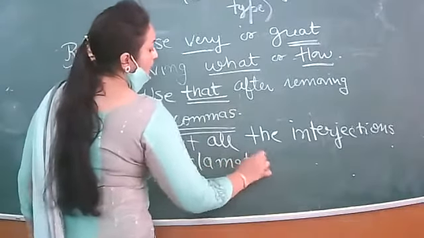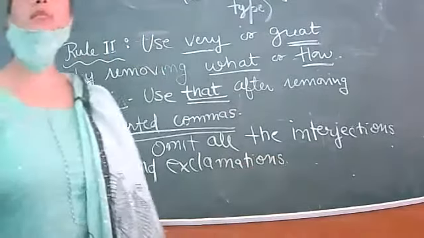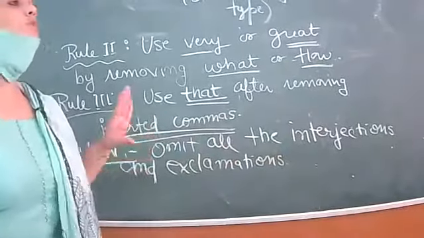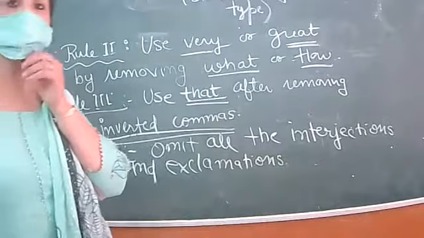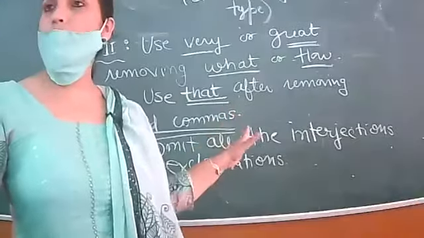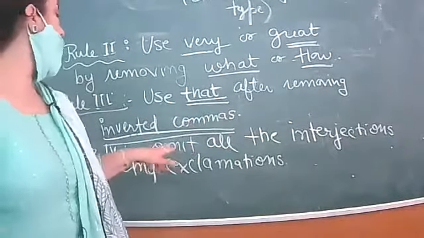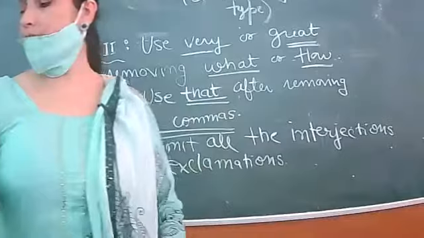All these will be omitted. All these will be removed. Why so? Because these exclamatory sentences will be changed into simple sentences. So these expressions, exclamatory, interjection, all will be omitted. Omitted means all will be removed, deleted.